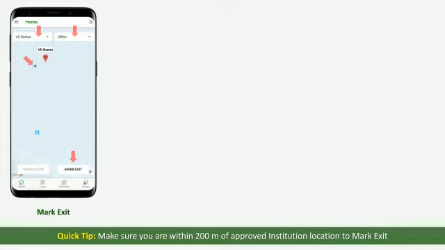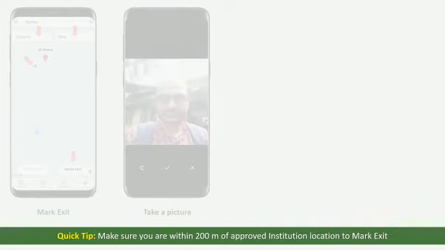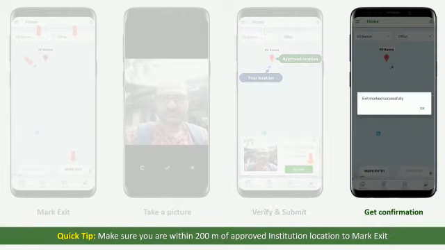Mark Exit. Take a picture of you with the institution in the background. Verify this information and click on Submit. You will get a notification saying your exit has been marked successfully.